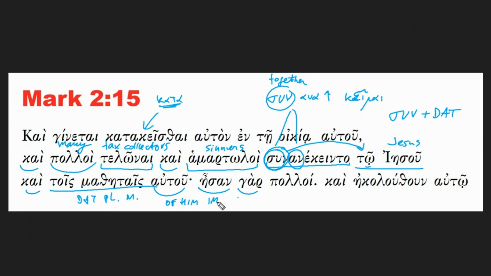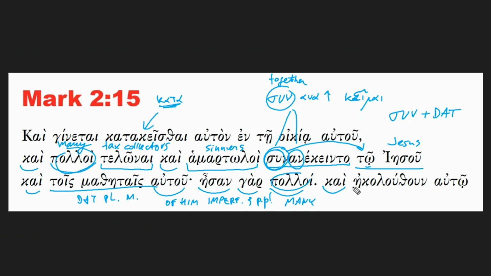Ēsan is the imperfect tense, third person plural of the verb to be. So they were, polloi, many. For there were many. So there were many tax collectors and sinners all together. Mark wants to make the point that there were a lot of them there. He repeats it twice: polloi, polloi. In fact, there were many.